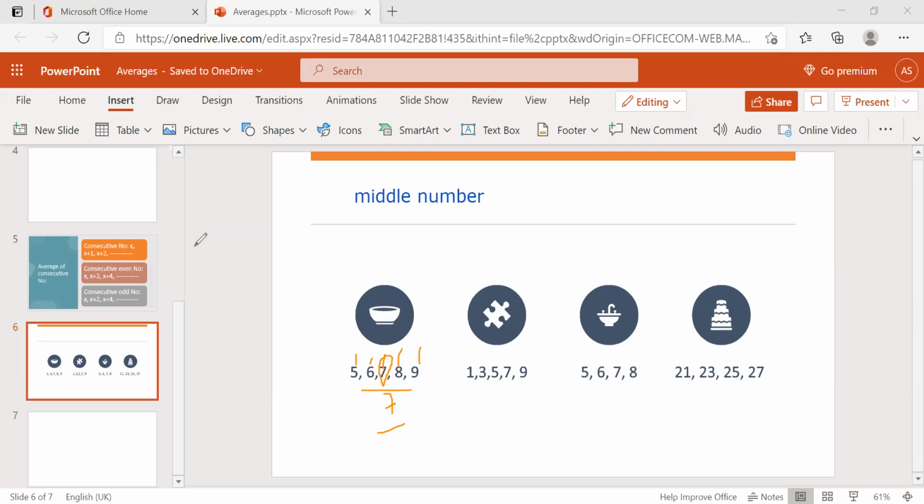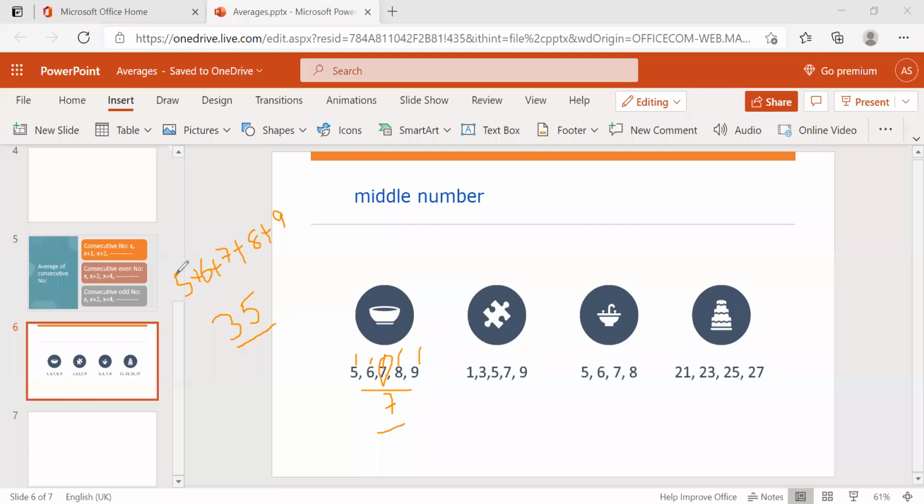What's the average formula? 5 plus 6 plus 7 plus 8 plus 9. 9 plus 6 is 15, 15 plus 5 is 20, 20 plus 15 is 35.